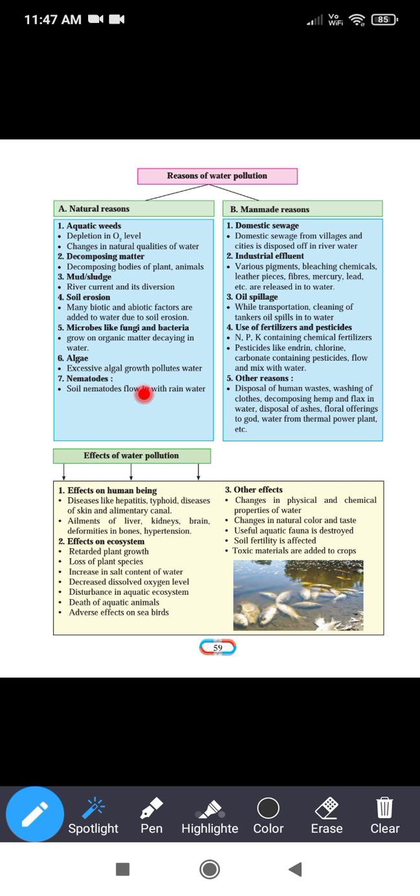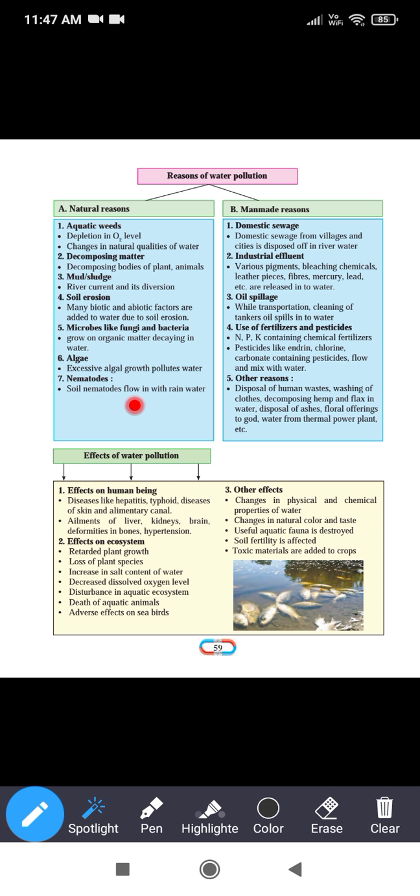Nematodes. Some nematodes flow in with rainwater. Now these nematodes are living things. When they are carried by the rainwater, they mix in the water and that water gets polluted, because if this water is drunk, they cause many diseases in human beings and animals.